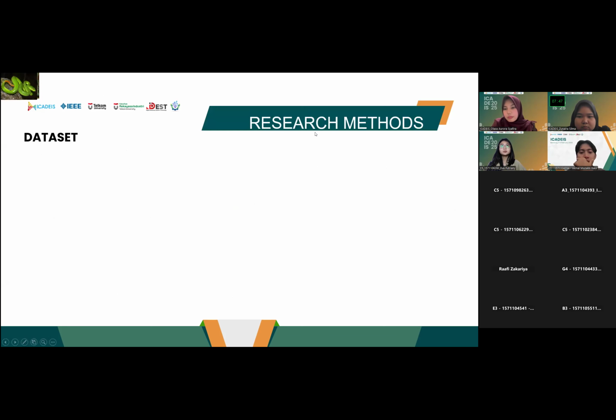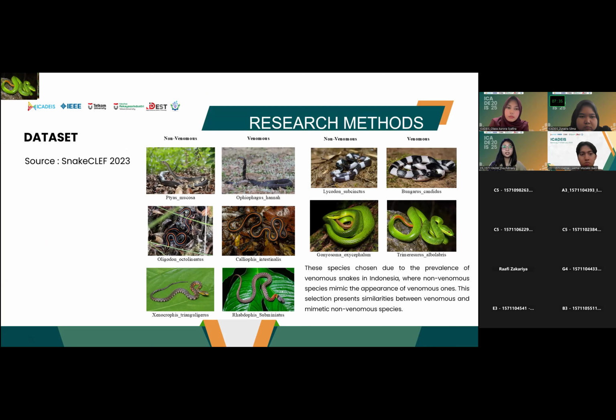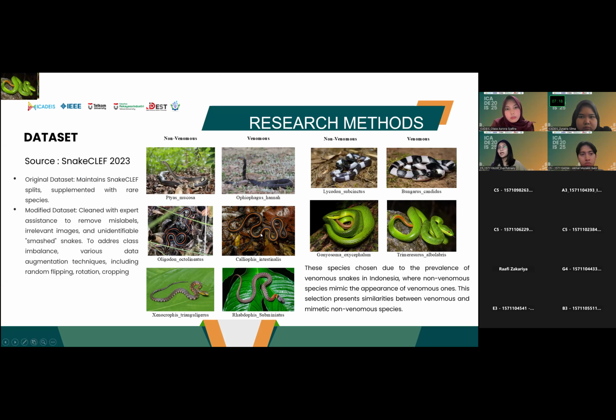The research method used in the study: the dataset is sourced from SnakeCLEF 2023, with 10 species of snakes. The species were chosen due to the prevalence of venomous snakes in Indonesia, where non-venomous species mimic the appearance of the venomous ones, and the selection presents similarities between venomous and mimetic non-venomous species. As we can see here, the non-venomous is resembling the venomous one.